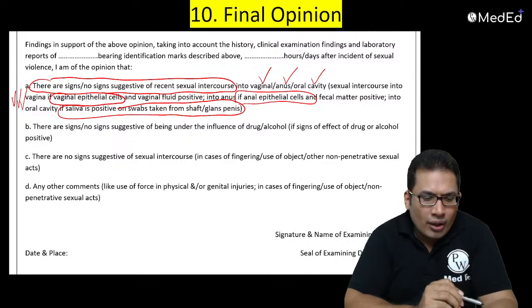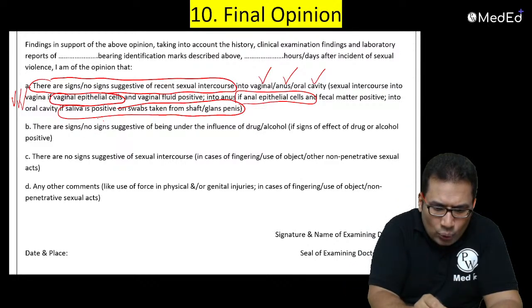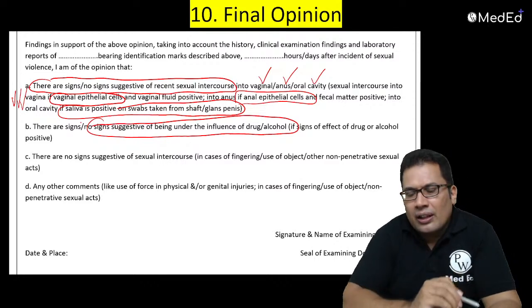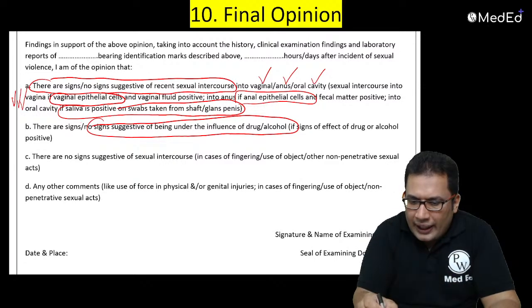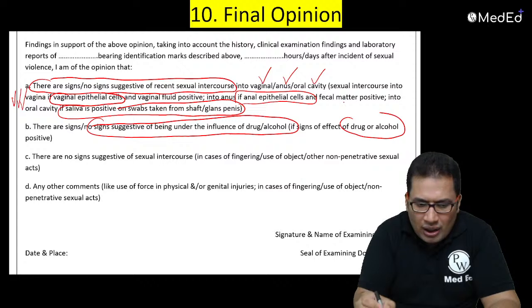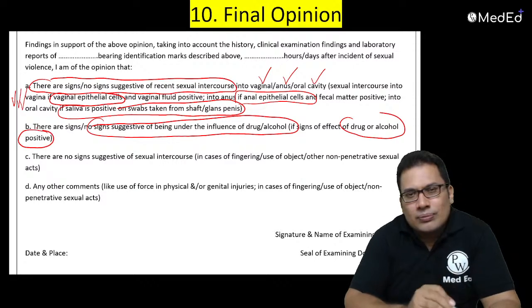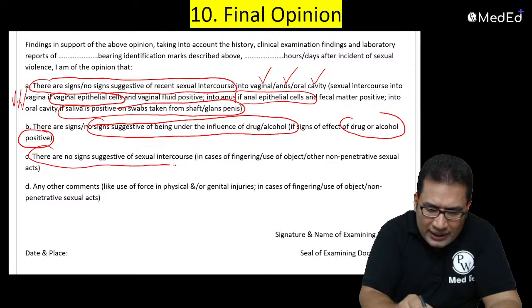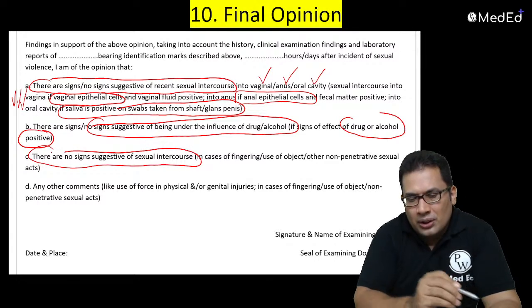Then there are signs or no signs suggestive of being under the influence of drug or alcohol. Again, it is based on the drug or alcohol test being positive or negative. Then there are no signs suggestive of sexual intercourse.